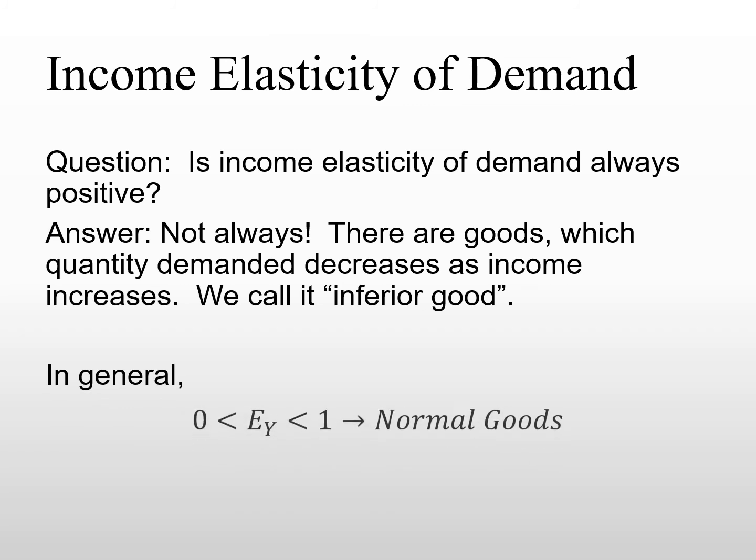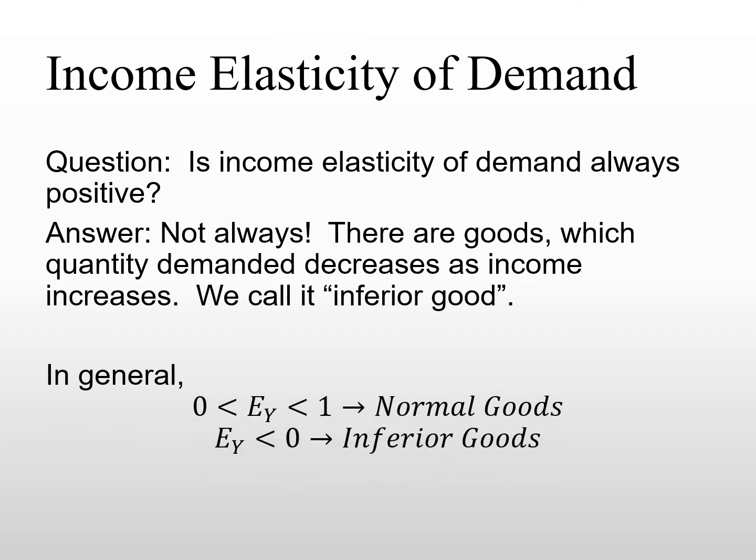In general, we can think about two fundamental cases. When the income elasticity of demand is between 0 and 1, positive, we call those normal goods. When the income elasticity of demand is below 0, negative, we call those goods inferior goods. And here we define one more: when the income elasticity of demand is greater than 1, we call those luxury goods. Those are the things we define by the elasticity of demand coefficients.